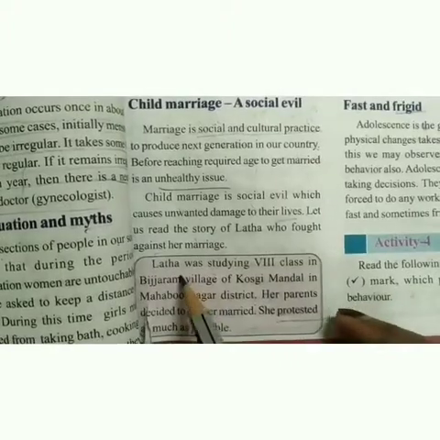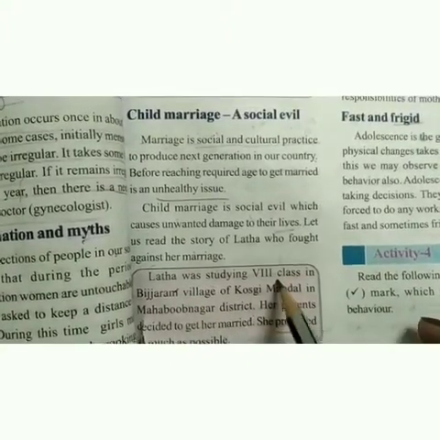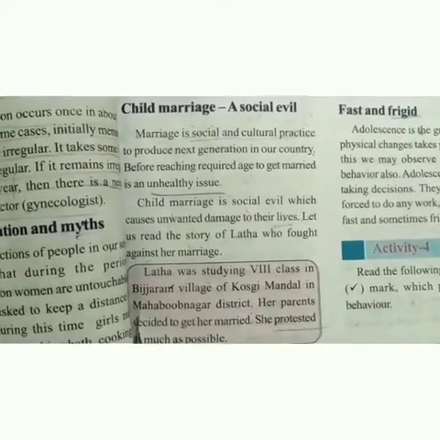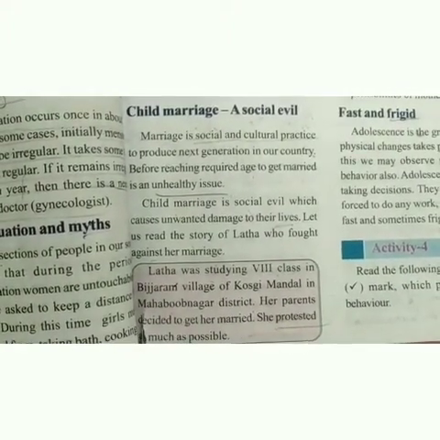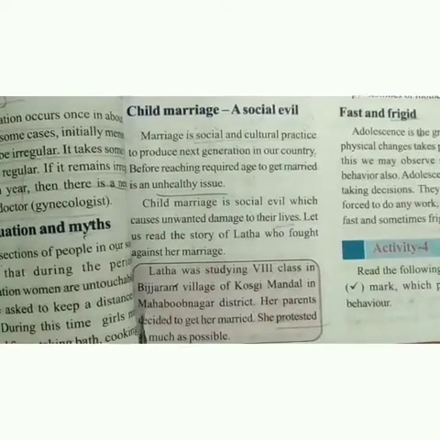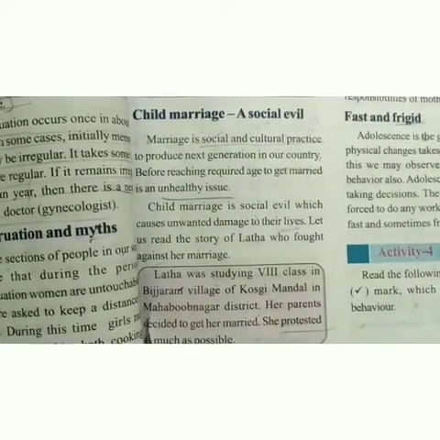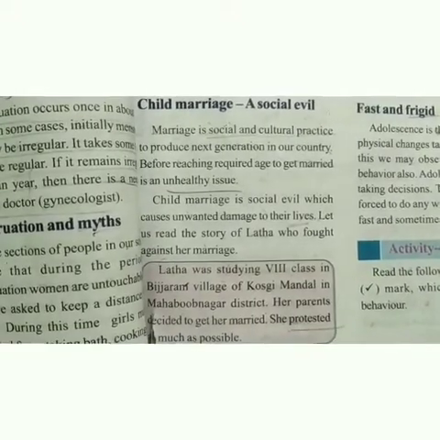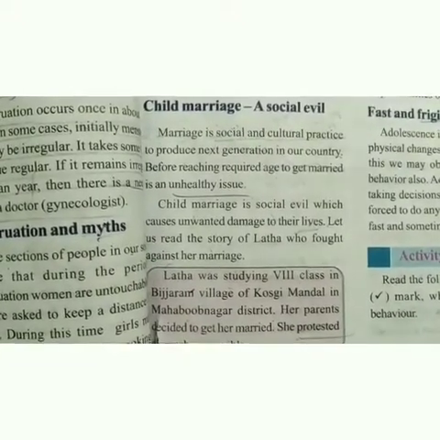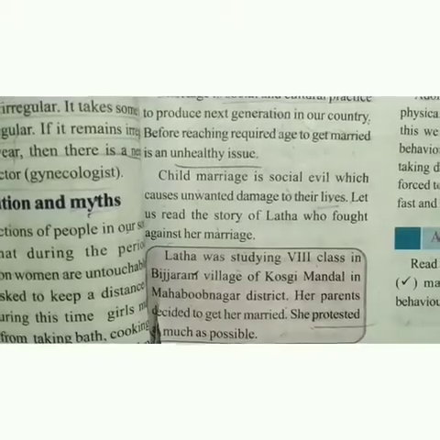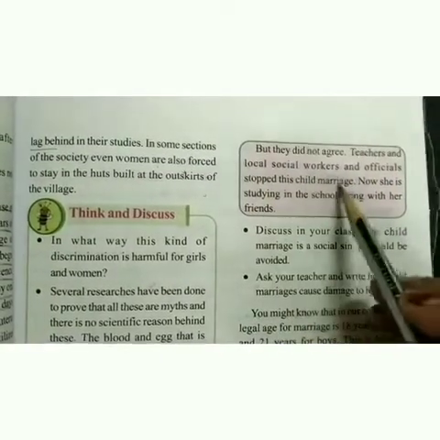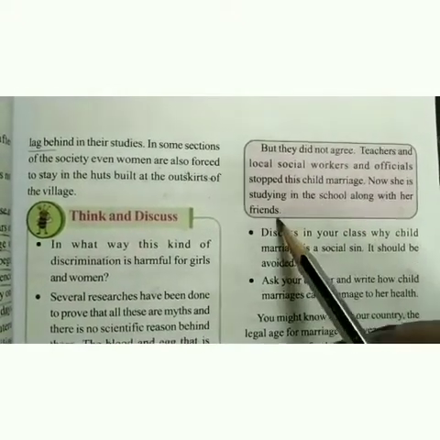So Lata is a girl who was studying in 8th class in Bijaram village of Koski Mandal in Mahbubnagar district. Her parents decided to get her married. She was protesting, fighting against her marriage, and trying as much as possible to stop it. But they did not agree. Teachers and local social workers and officials stopped this child marriage. Now she is studying in the school along with her friends.